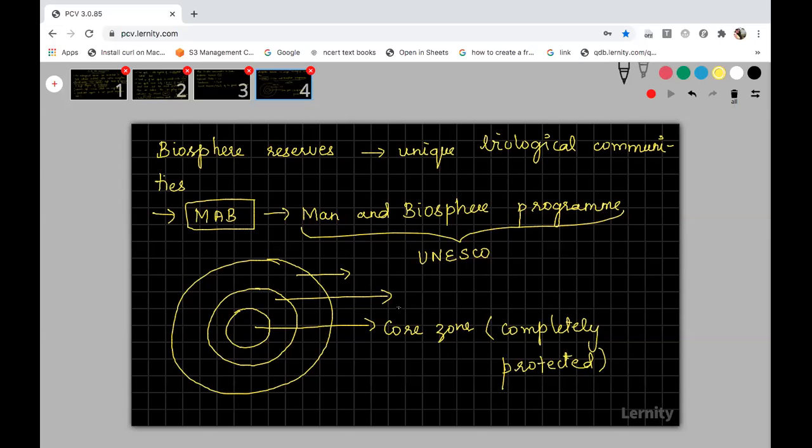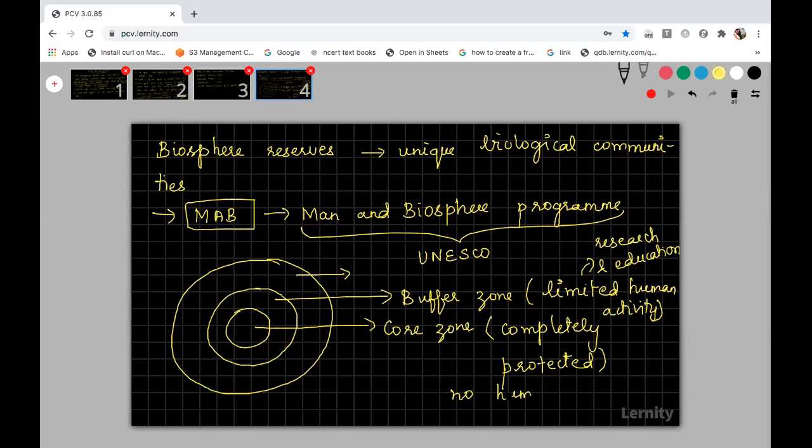Okay, and the second zone is called the buffer zone. In this buffer zone, there will be limited human activity, only for research and education purposes, not for any other purpose. In the core zone, no human activities are allowed at all. It is a completely protected region. In the second zone, the buffer zone, limited human activity will be there, and research and education can be performed.